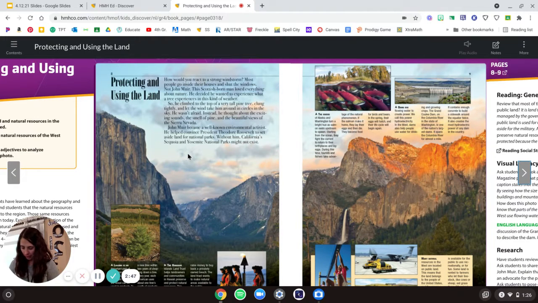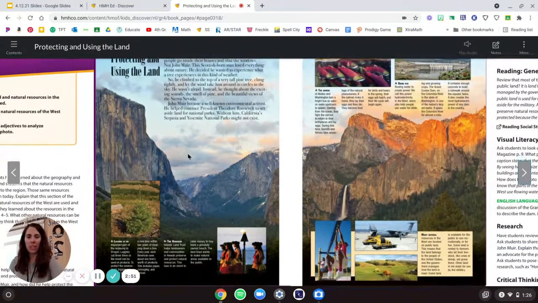And then, what is public land? In Hawaii's section, it talked about public land. It's land that's owned by the people and managed by the government. The government manages public land that usually is very valuable and has a lot of resources on it.